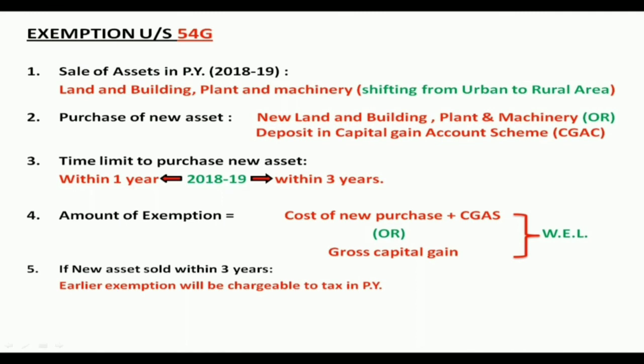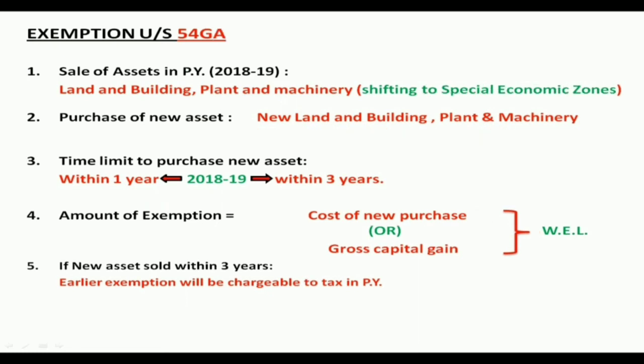If the first condition is satisfied, then purchase of new asset can be in new land and building or plant and machinery, or it can be deposited in the capital gain account scheme. The time limit for that is that it should be purchased within 1 year before the sale, or it can be purchased within 3 years after the sale. If the first 3 conditions are satisfied, the amount of exemption will be there. Cost of new purchase along with the deposit, or gross capital gain, whichever is the least, will be considered for exemption. If that new asset is sold within 3 years, then whatever exemption they got will be charged to tax when the particular asset is sold.